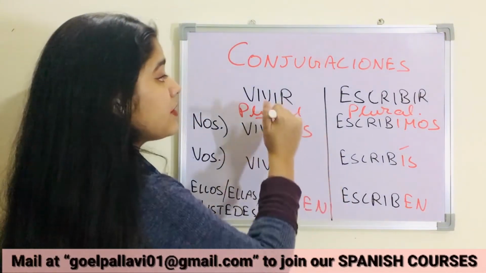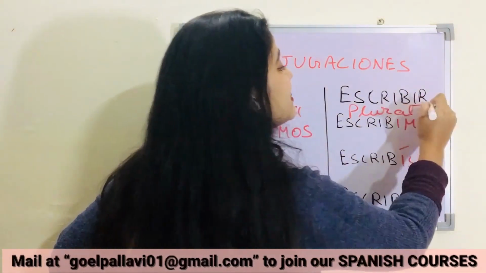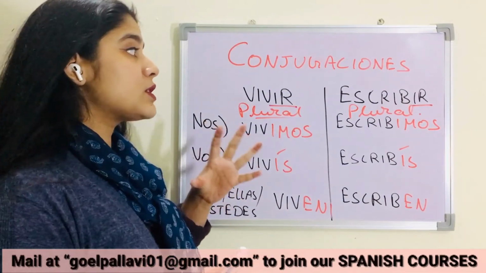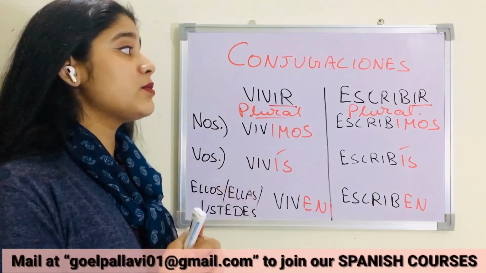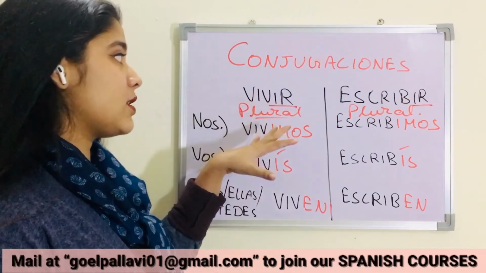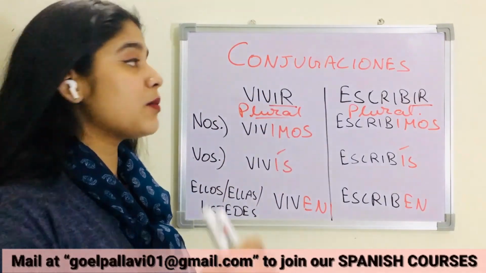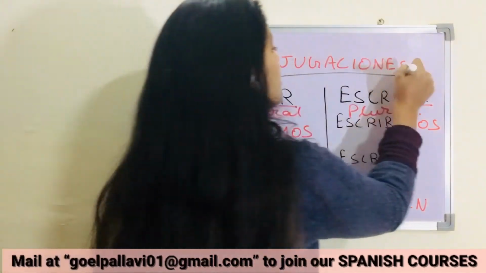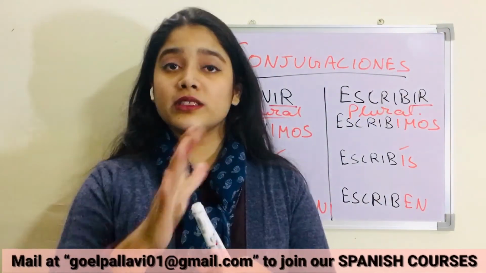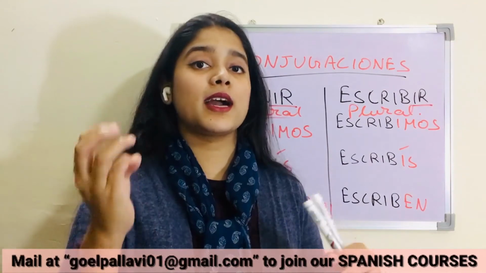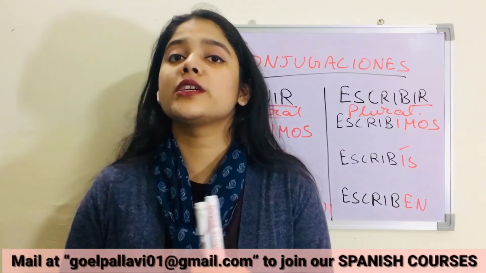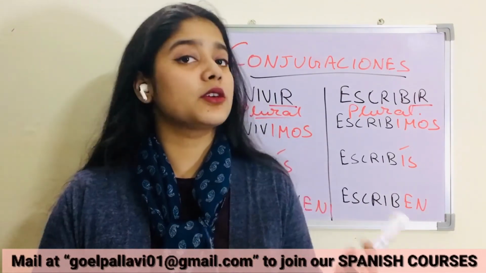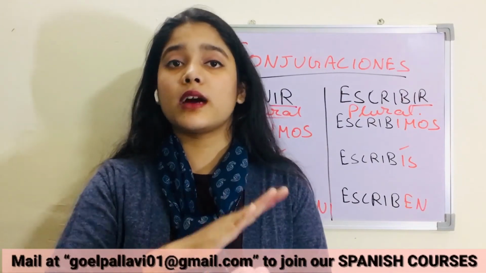Imos is in, and we are removing only this IR from the end, because it's an IR ending verb. So we will always remove AR from AR ending verbs, ER from ER ending verbs, and from IR also we will remove IR from the end of each verb. Okay, and we are only doing regular verbs. Conjugaciones we have learned. So you have done all three parts for regular verbs. Okay, AR, IR and ER, the formation, how we conjugate the verbs in the present tense, how we form the verbs for first person, second person, third person, singular, plural. Okay, you have already done this part now.